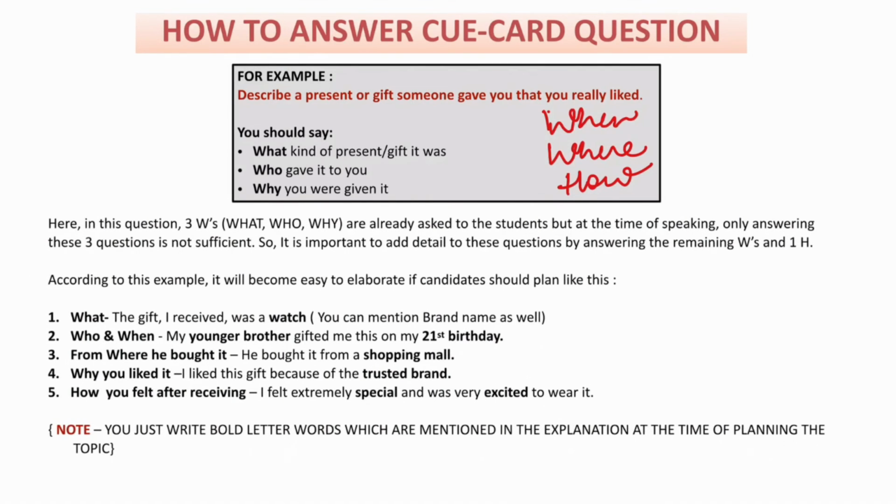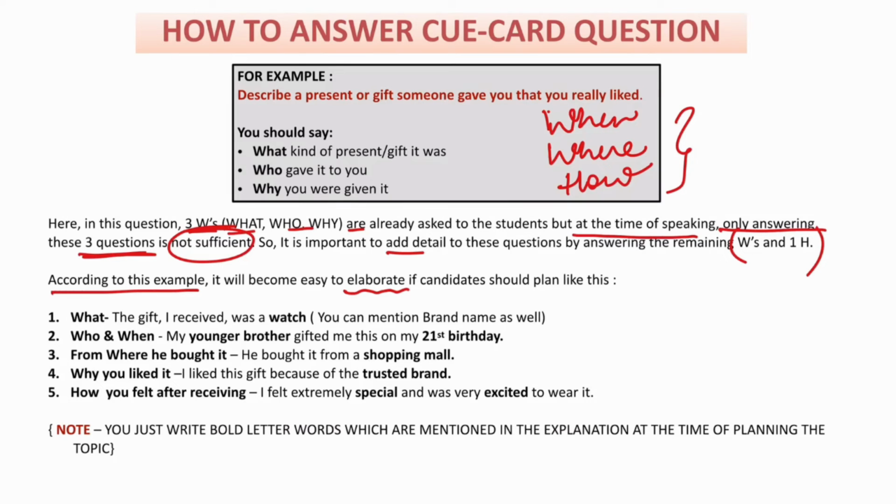Now you can see in this question, three W's, what, who, and why, are already given to the students. But at the time of speaking, only answering these three questions is not sufficient. So it's important to add detail by answering the remaining W's and H. I have written it here, remaining W's. According to this example, it will become easy to elaborate if candidates plan like this.